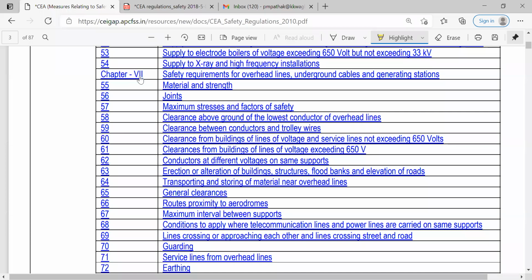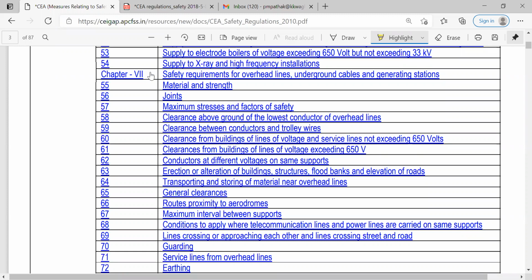Then chapter 7 is related to the safety requirements for overhead lines, underground cables and generating stations. So what are the safety provisions? What are the safety requirements for the overhead lines, underground cables and generating stations? Each and every cable or line is different, because for the underground there were different requirements. For the overhead lines there were different requirements. For the generating station also there were different requirements.